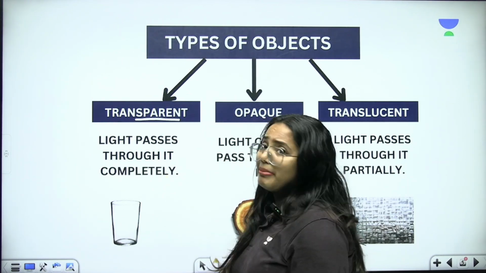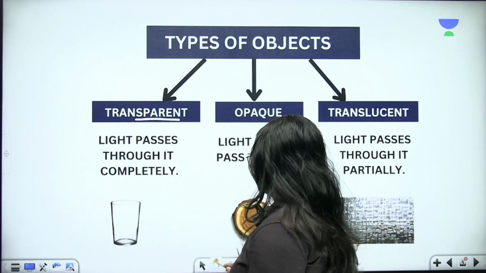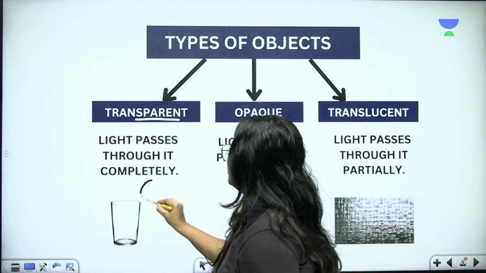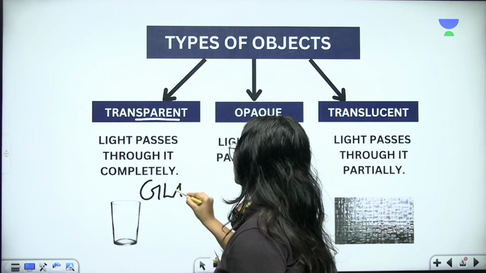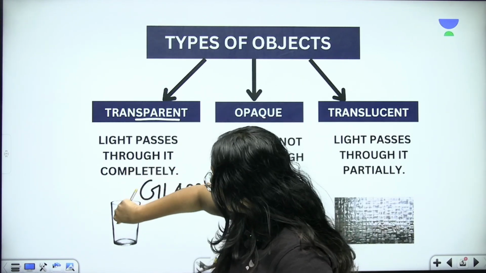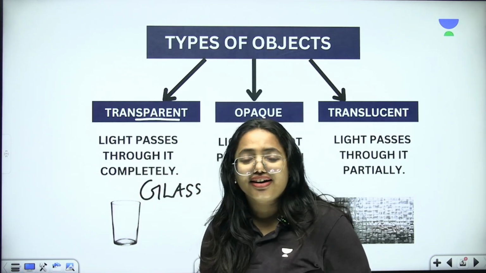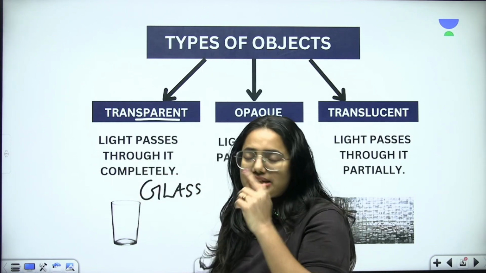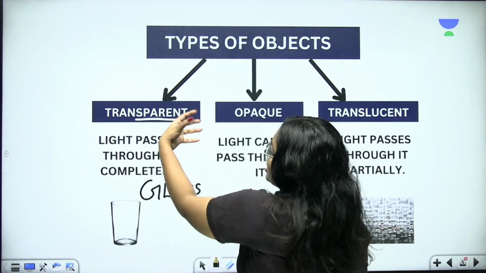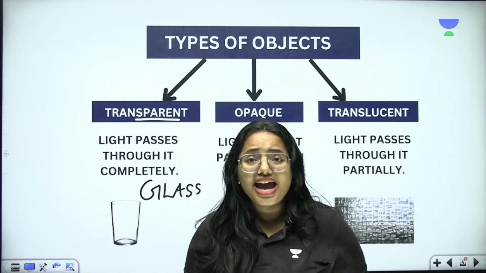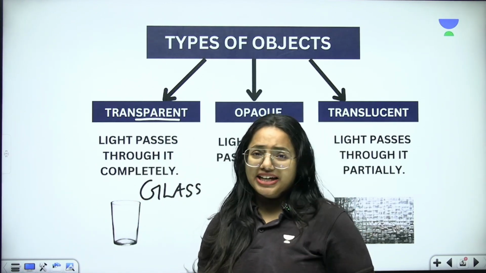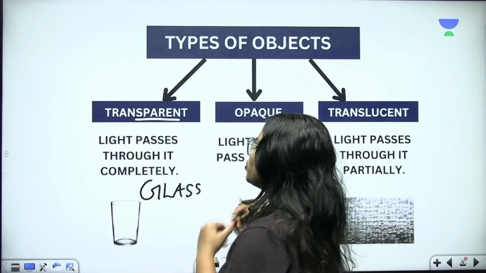So let's take an example here. Glass. Glass is an example of a transparent object. If you try to pour water into it, you can see the level of water increasing here, right? Why? Because the glass is considered a transparent object and it can make the light pass through it completely.